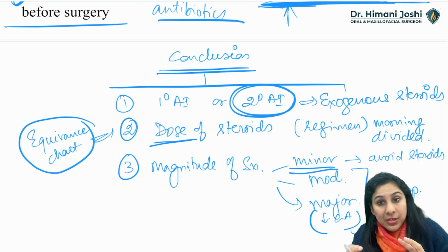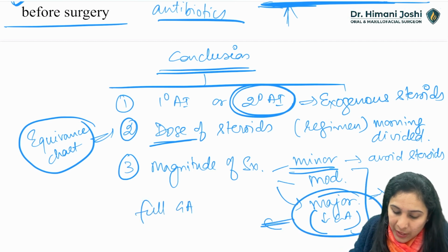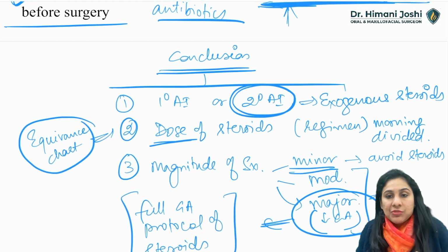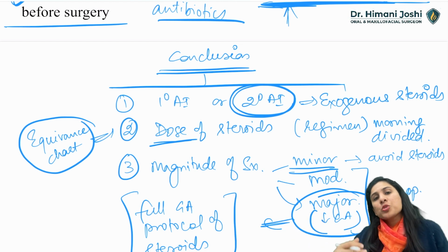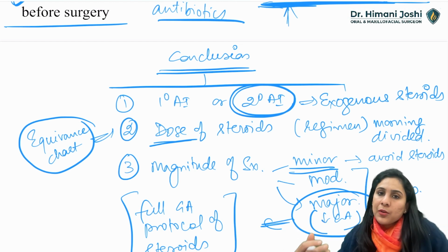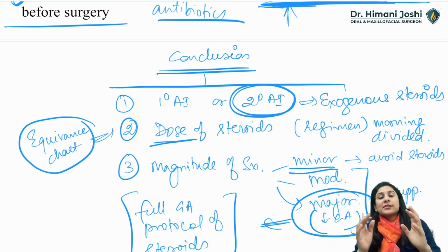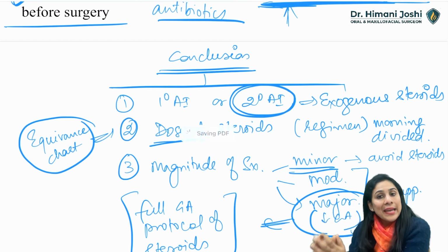If it is a major surgery, then use the full protocol, full GA protocol of steroids. Okay, that is 100 to 150 mg hydrocortisone during the surgery, and post operatively also you give a little for the first 2 days and then taper it down. Okay, so the full major GA surgery protocol you have to follow in normal patient also, in AI patient also.